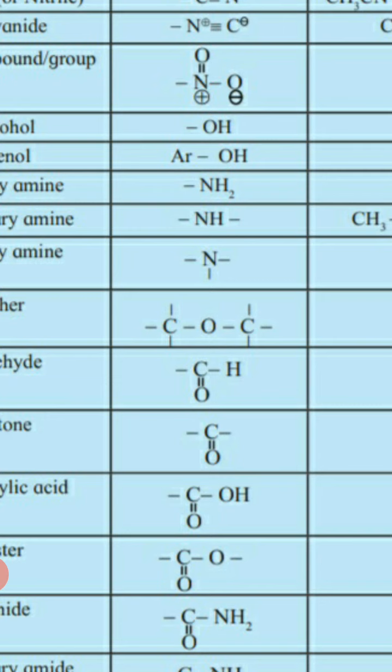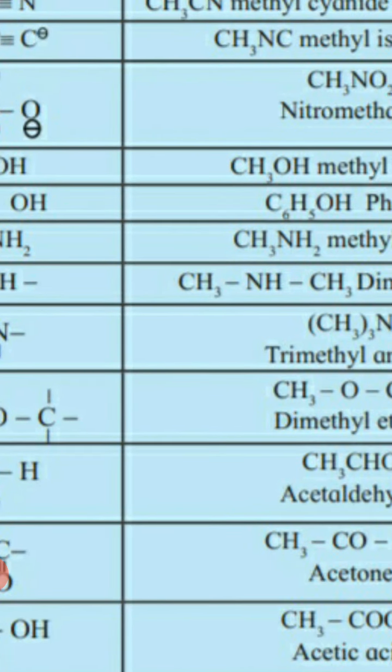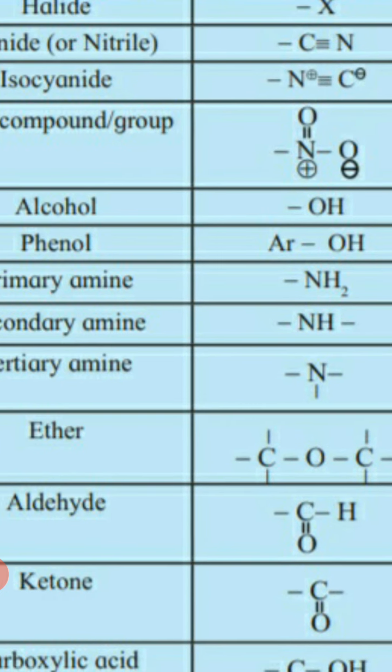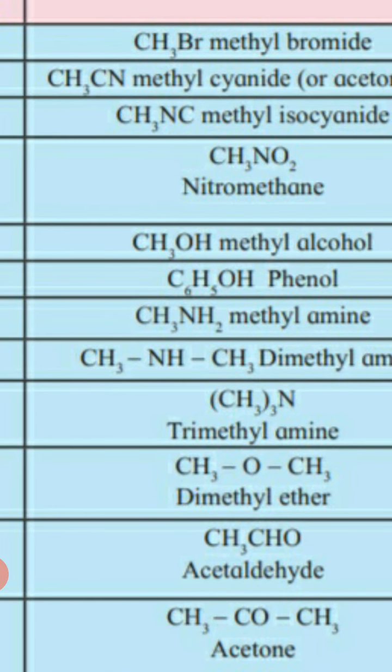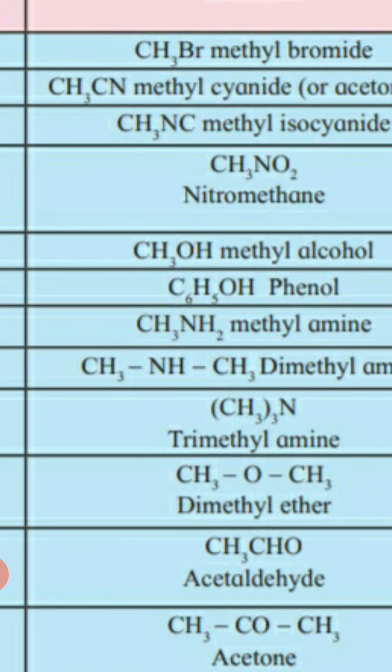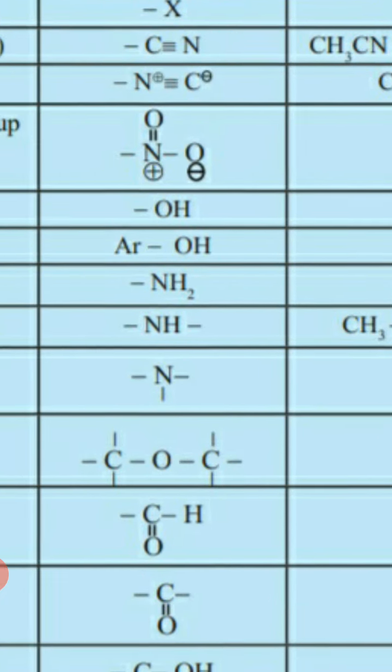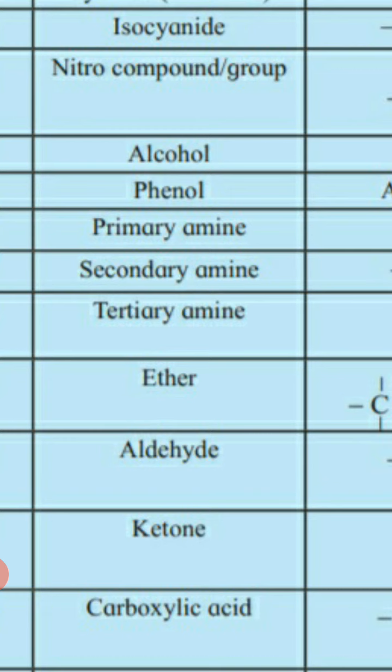Now, for example, next is ROH, that is CH3OH. Then phenol. There is one difference between alcohol and phenol. Alcohol is a straight chain compound that has an alkyl group, but in phenol a benzene ring is present. That Ar is called the aryl group, the benzene group, also called the phenyl group. So C6H5OH. Here C6H5 is the benzene. Now benzene has formula C6H6. When any substituent is attached to the benzene, one hydrogen atom is replaced. Therefore the formula becomes C6H5OH, and so on. So you should learn all those tables.